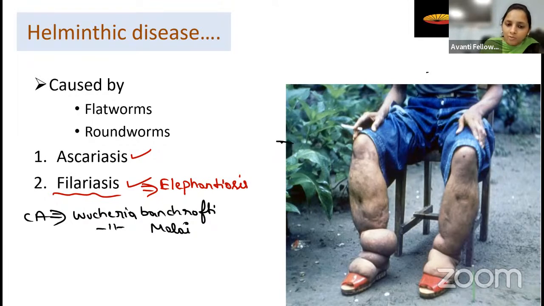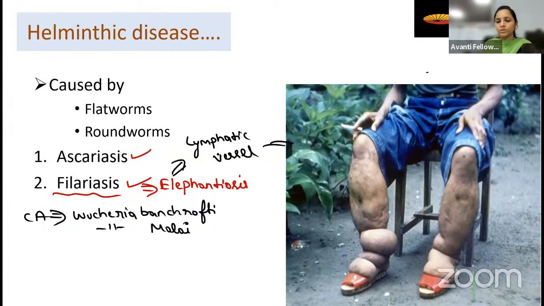So see here, what will happen? Students, here you have to remember that it is mainly going to affect the lymphatic vessel. Mainly lymphatic vessel, the lower parts of the lymphatic vessel. It will also affect the upper parts, but more in the lower parts. Lower parts you can take in the male, so that is the scrotum and the legs.